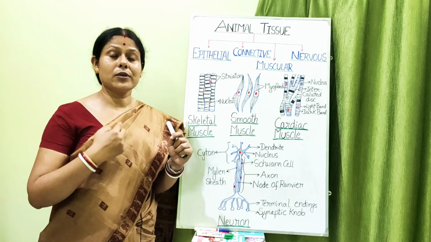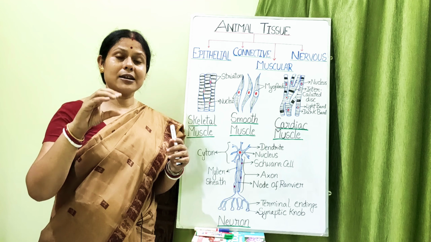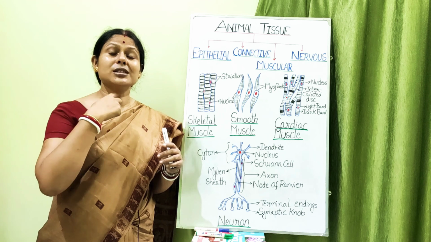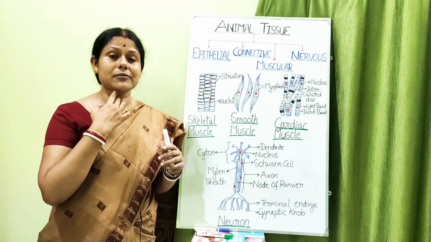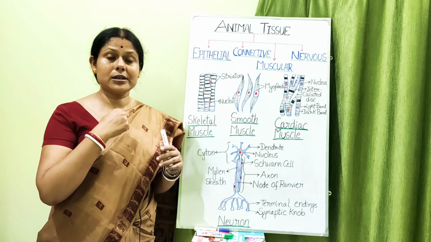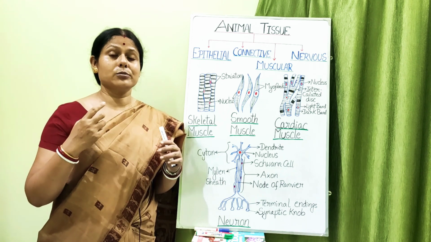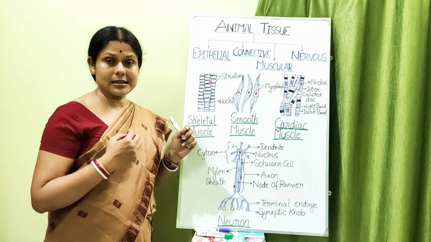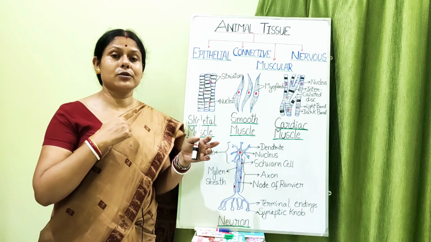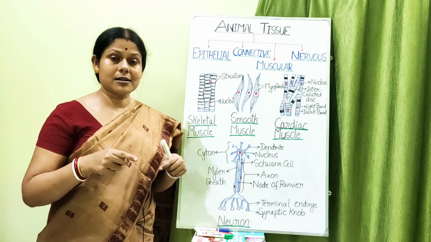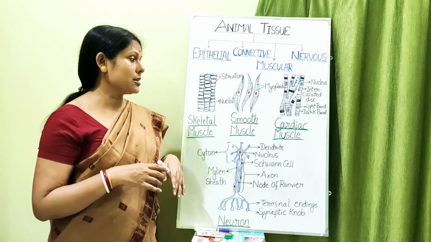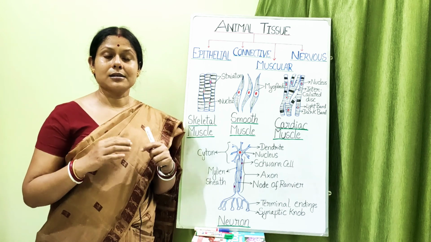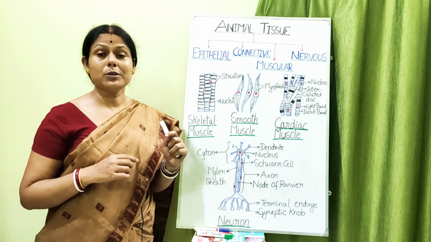If you talk about the esophagus, the rhythmic contraction and relaxation of the food pipe through which the food goes, this is the posterior part of the food pipe, because the anterior part, the front portion, after the mouth where the esophagus starts, is under your control because you are swallowing, so you know that you have to swallow, so that is skeletal muscle. But the posterior part of your food pipe, when it joins with your stomach, is made up of smooth muscle. The muscles which are present in the lungs are also made up of smooth muscle.